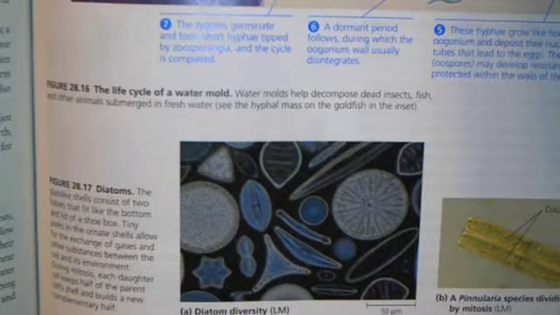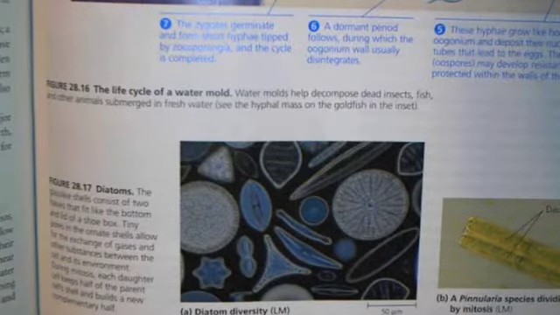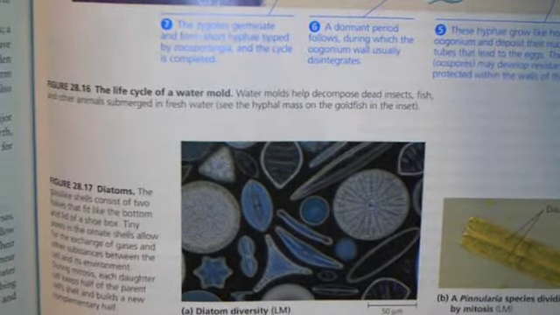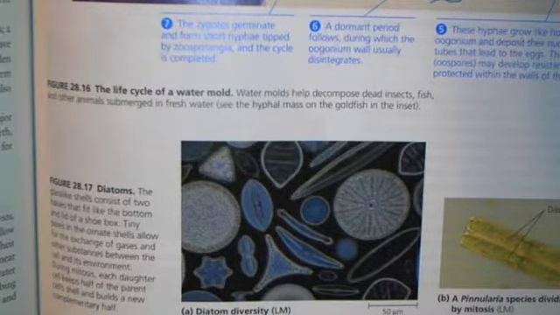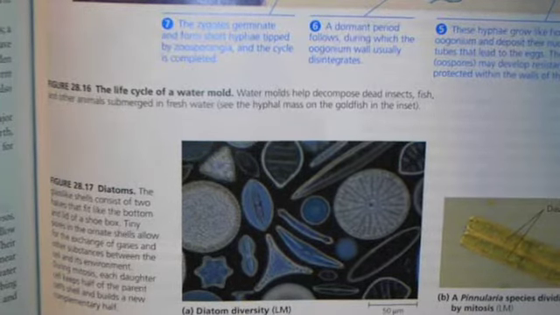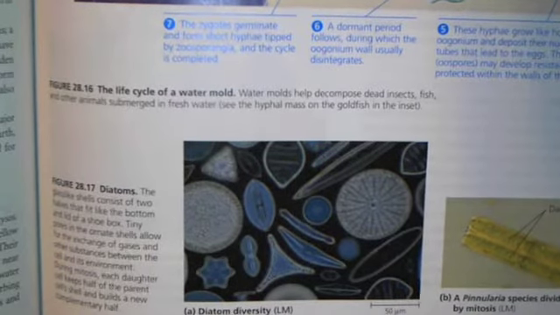They store food as laminarin or oil, and they make up a lot of diatomaceous earth. All right, that's what diatomaceous earth is made out of. So when the dead diatoms settle at the bottom, they will compact and become diatomaceous earth. Okay, they're very pretty to look at. They're very diverse as well.